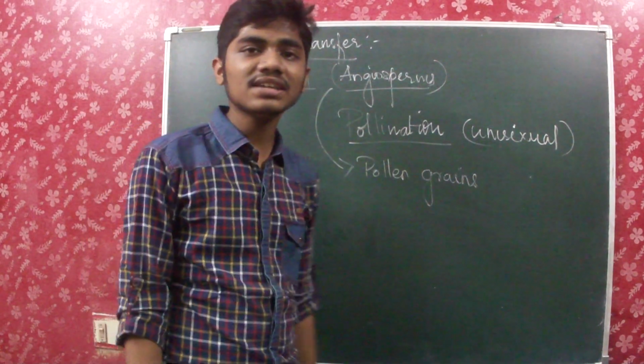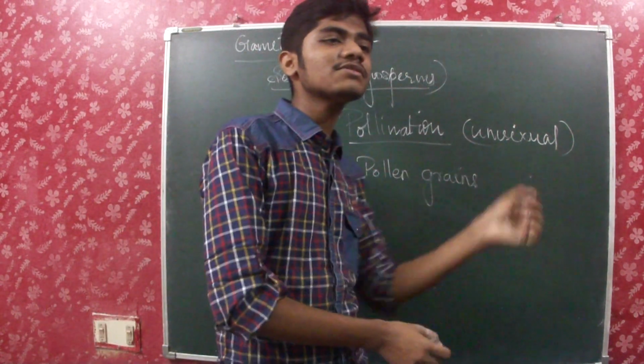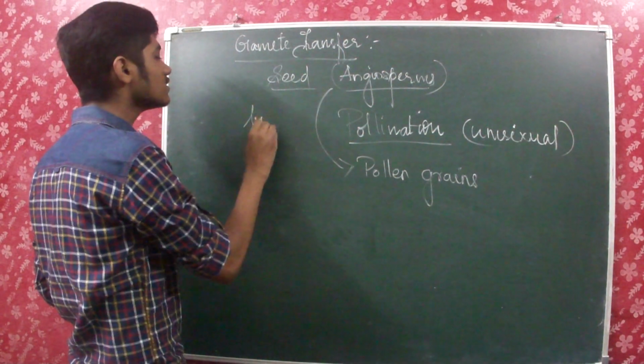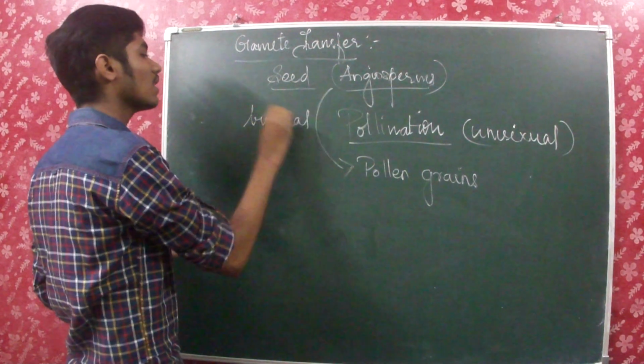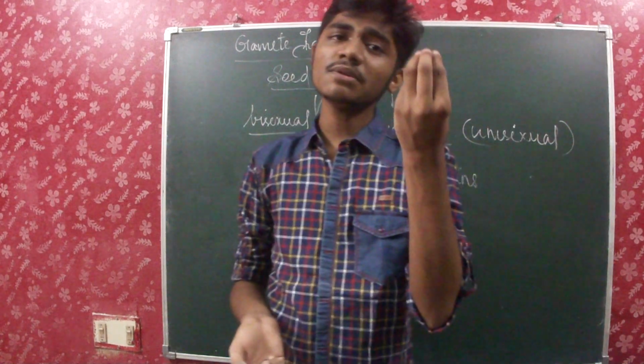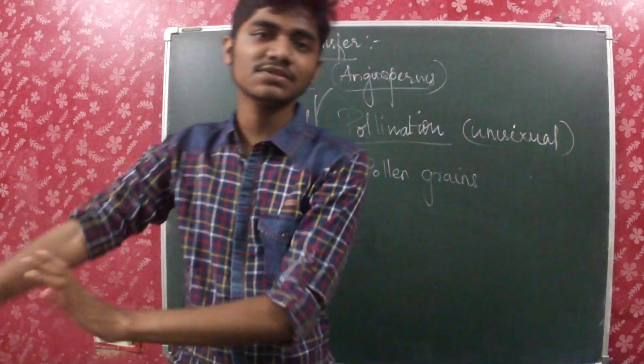Unisexual, this thing happens. That is, if the male is separate and female is separate, then the pollen grains from that should come and reach here, and all those things have to happen. What if it's bisexual? This process is so easy. Am I right? In bisexual, no pollination occurs, the pollen grains will be shedding and immediately fall on the stigma and start germinating, and all the fertilization events will take place.